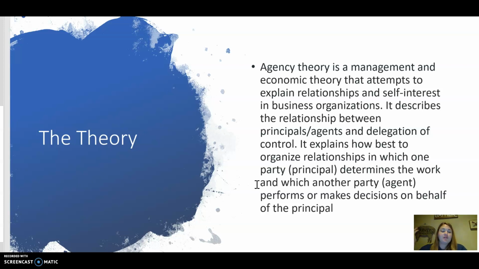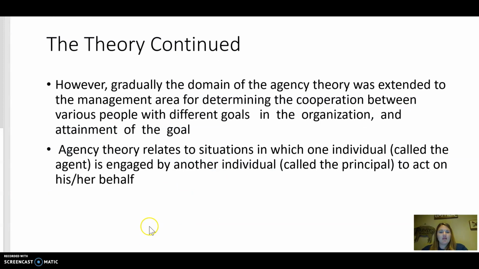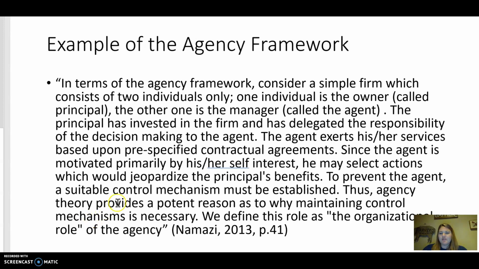So, I mean, you just think about people in management versus their employees and that kind of thing. However, gradually the domain of the agency theory was extended to the management area of determining the cooperation between various people with different goals in the organization, all to attain that same goal. It also relates to situations in which one individual is engaged by another one to act on their behalf. Okay, so that really makes me think of just that whole real estate situation there.